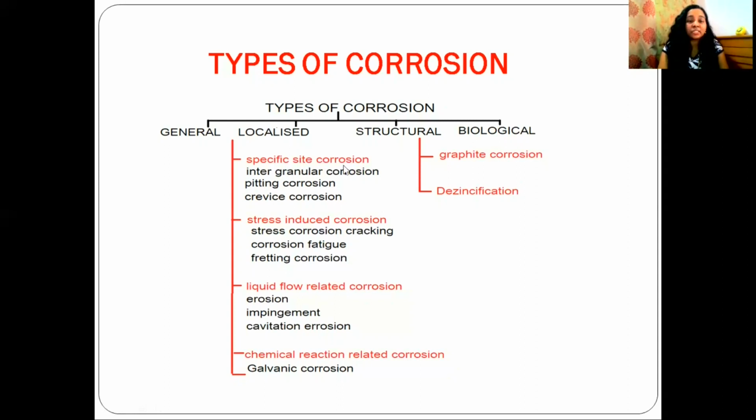These come under specific site corrosion. Stress corrosion cracking, corrosion fatigue, fretting corrosion. These come under stress induced corrosion. Erosion, impingement, cavitation erosion. These come under liquid flow related corrosion. Galvanic corrosion is an example of chemical reaction related corrosion. Structural corrosion is classified into two: graphite corrosion and dezincification.